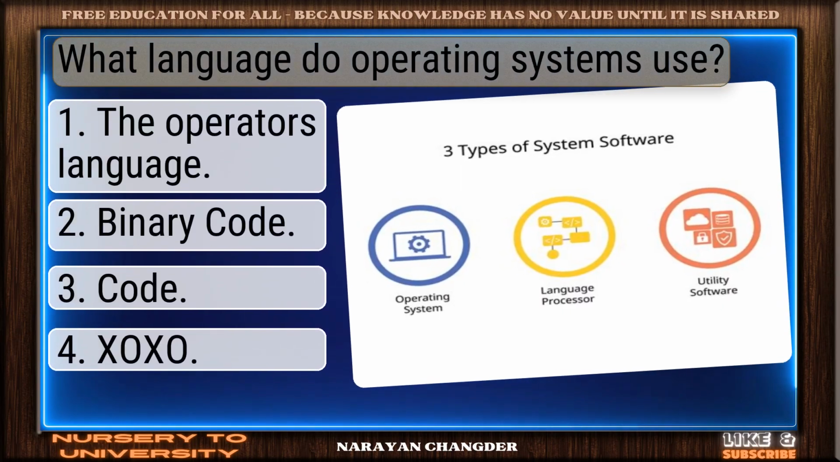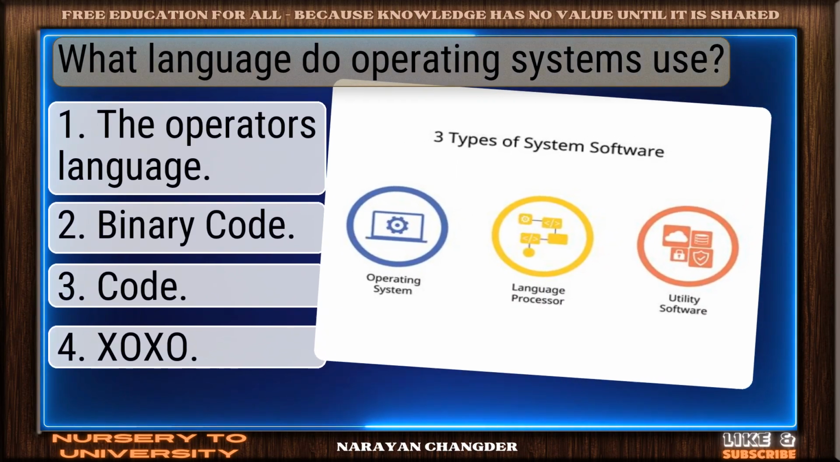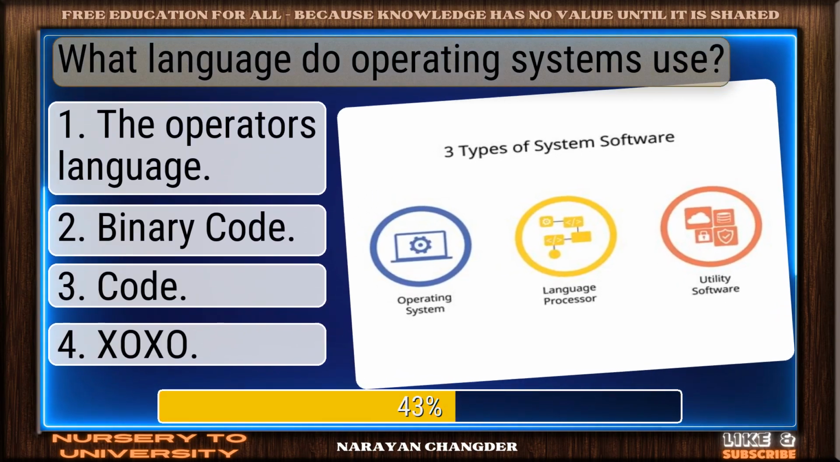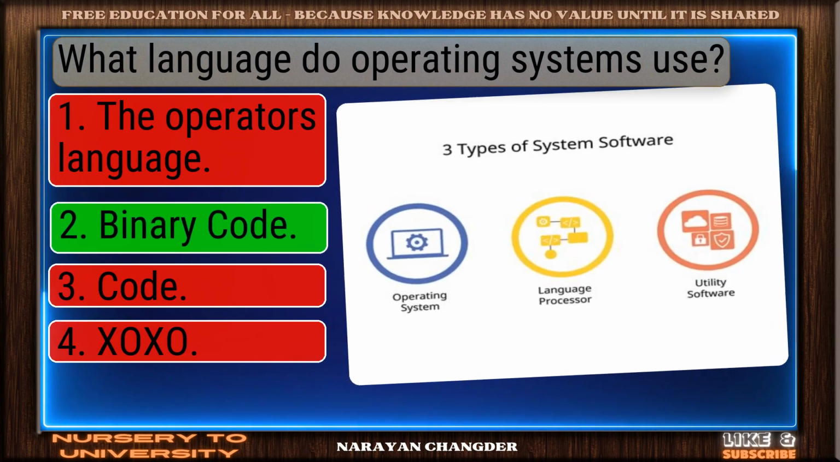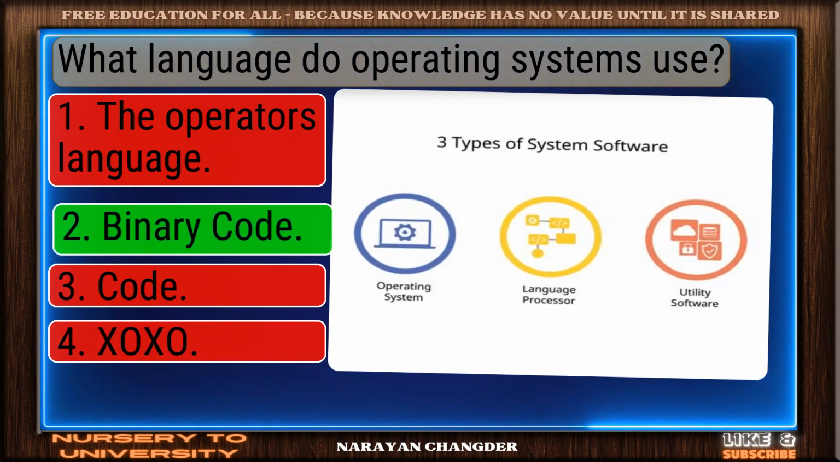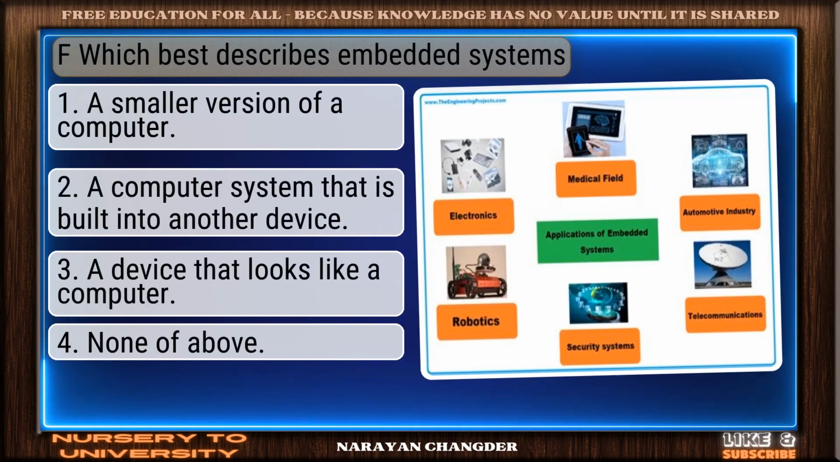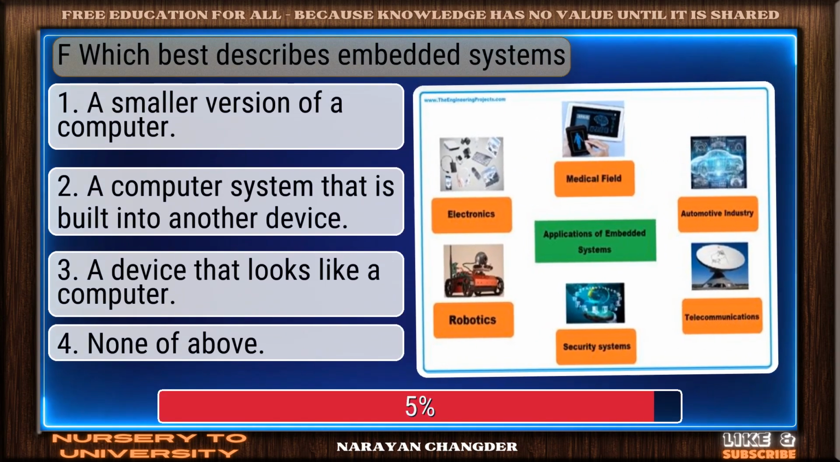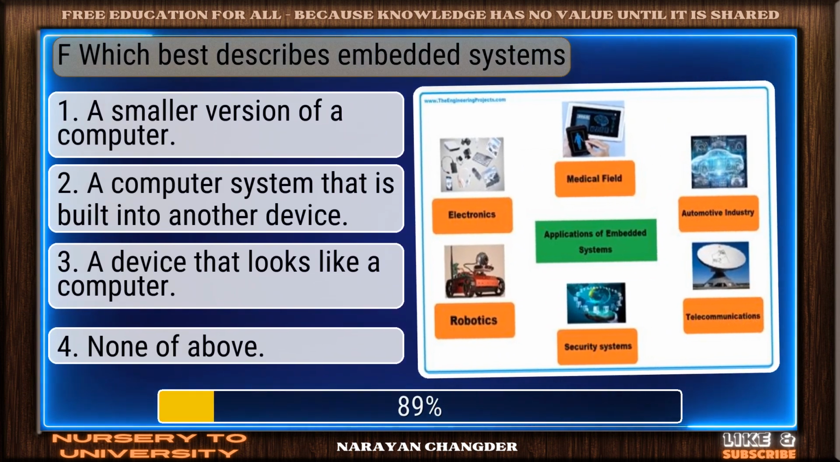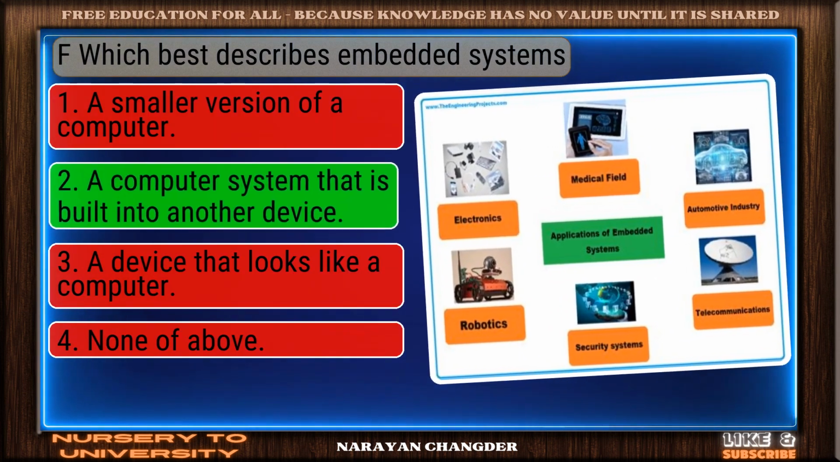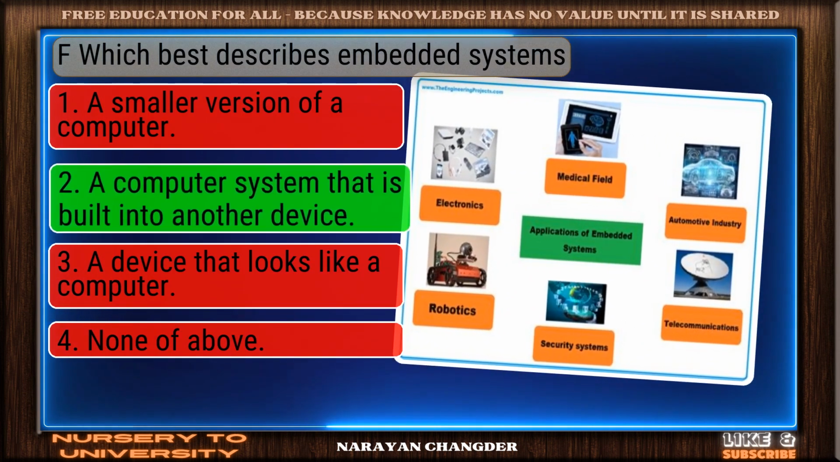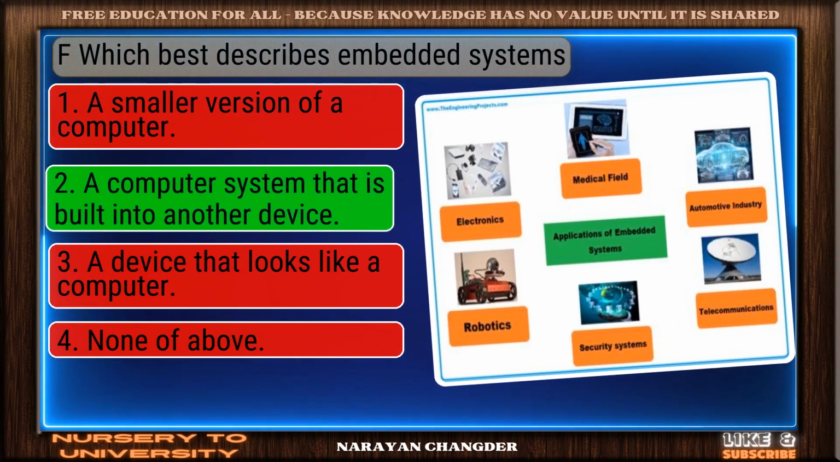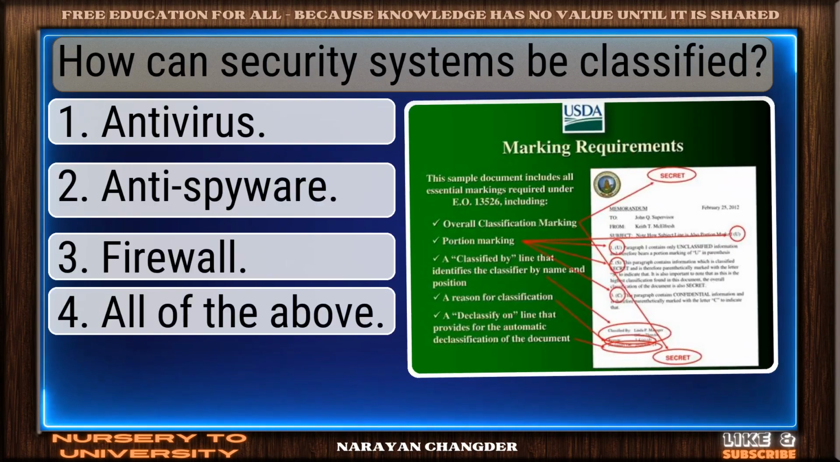Question number 17. What language do operating systems use? Great thinking. Binary code is the right choice. Question number 18. Which best describes embedded systems? Clear logic. Your choice, a computer system that is built into another device, is sound and 100% true.